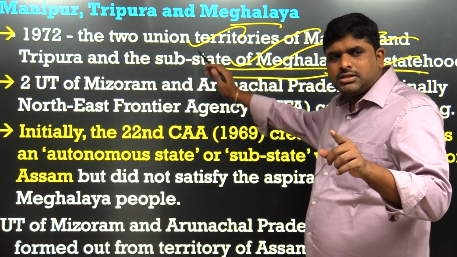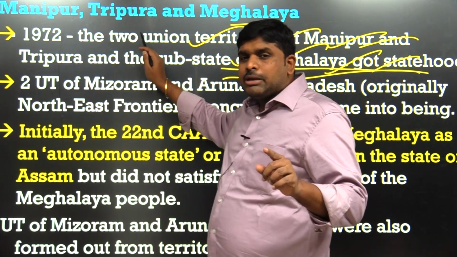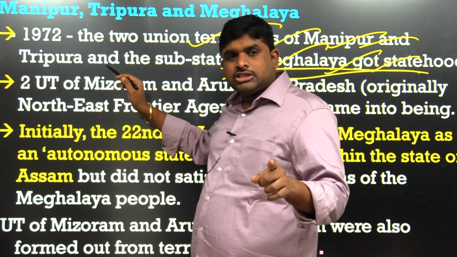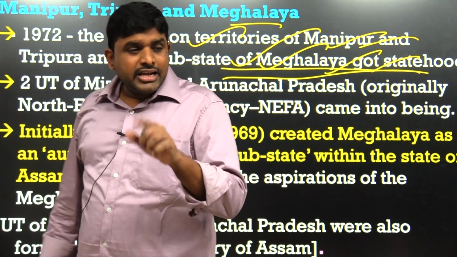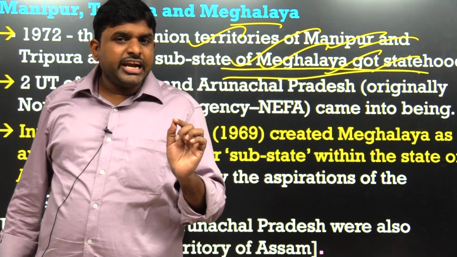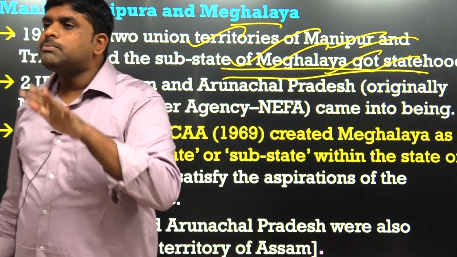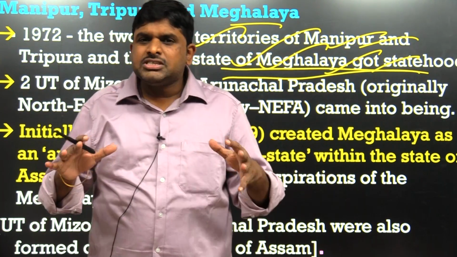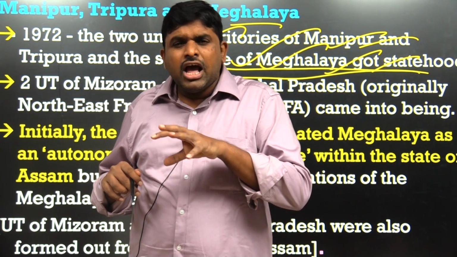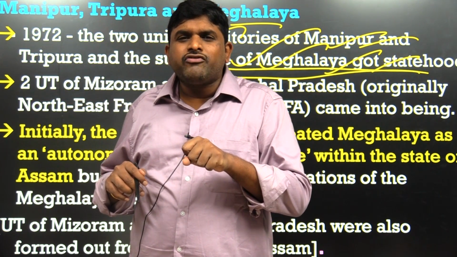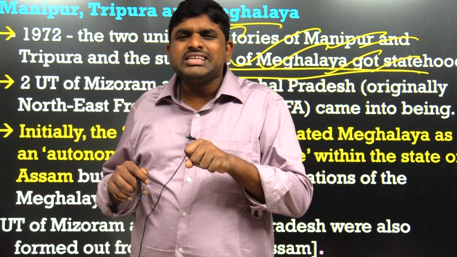Again very important: Manipur and Tripura were UTs which got statehood, but Meghalaya was a substate, which now got the independent status of a state. Sir, what is a substate? I will tell you. Within the Northeastern Frontier Province, all were under its control, with Guwahati as the capital.